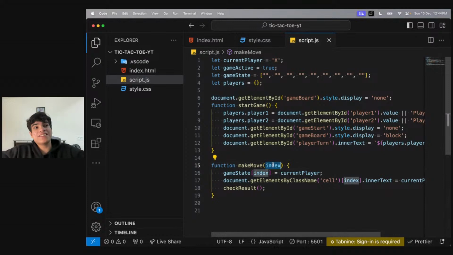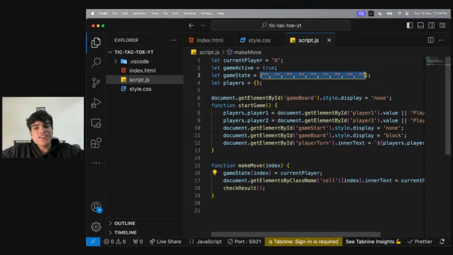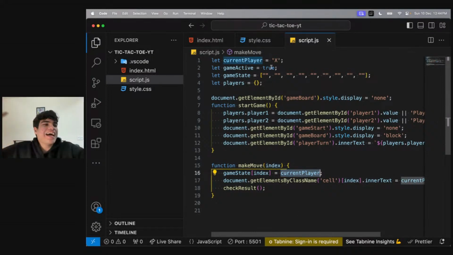So whatever cell is clicked, let's say 0, that means this needs to be filled with the current player. What is the current player? X or O. So technically this will be X or this will be O. You need to show whatever is the turn. So we'll be filling this singular array, where the index is the index of the cell which is clicked, with the current player, X or current sign, or whatever is the current value.